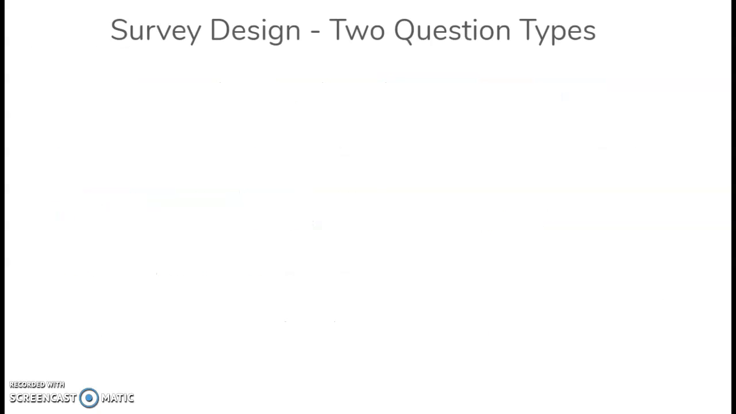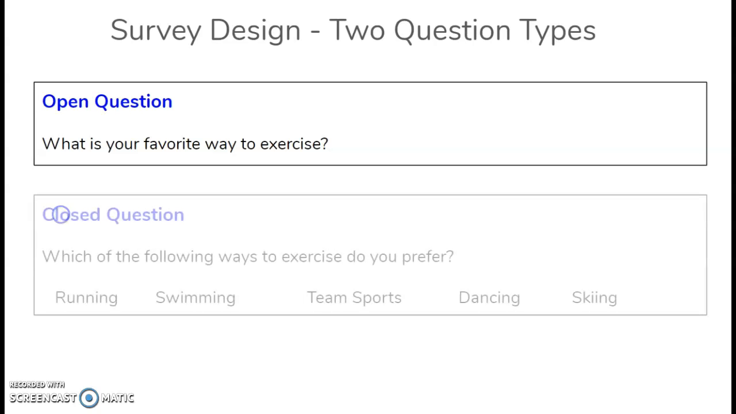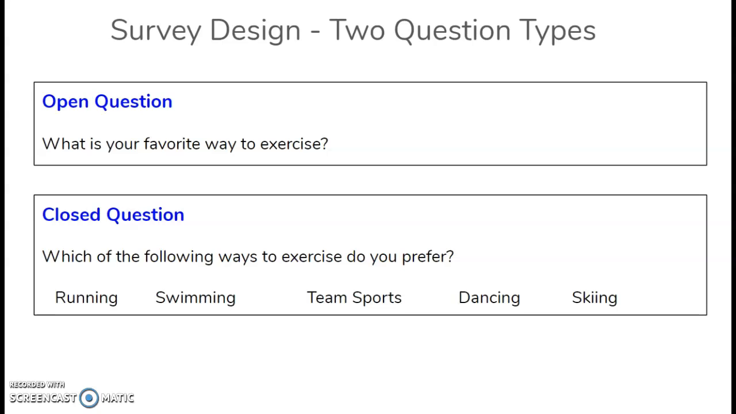All right, last thing we're going to talk about today is the two question types. Questions can either be open, like this one, what's your favorite way to exercise? Or closed, like this one, which of the following ways to exercise do you prefer? And they have a choice: running, swimming, team sports, dancing, or skiing. Both of these have pros and cons. So like the closed question, if I didn't like any of those, but I still exercise, I can't answer the question, right? I have to pick one or none of them.